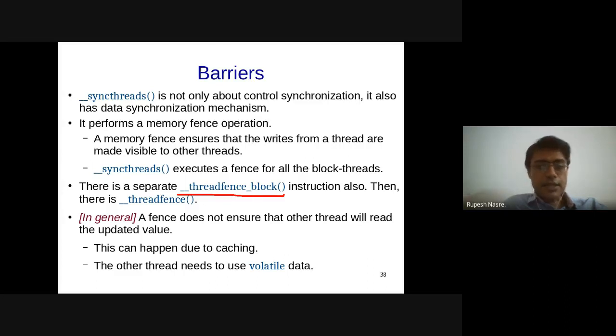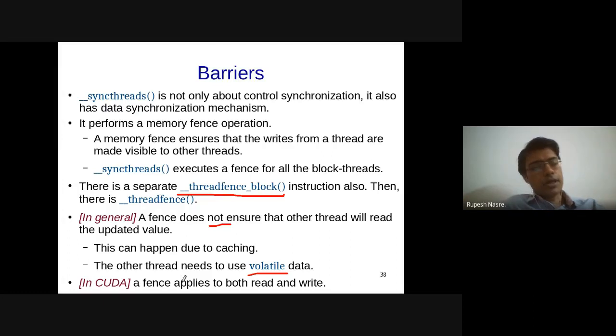A fence does not ensure that other threads will read the updated value, and that happens because of caching at the other thread. I am using a fence after the write, but the other thread might just be reading the value using caching, and the other thread needs to use volatile. That's what I was explaining in the lock implementation.